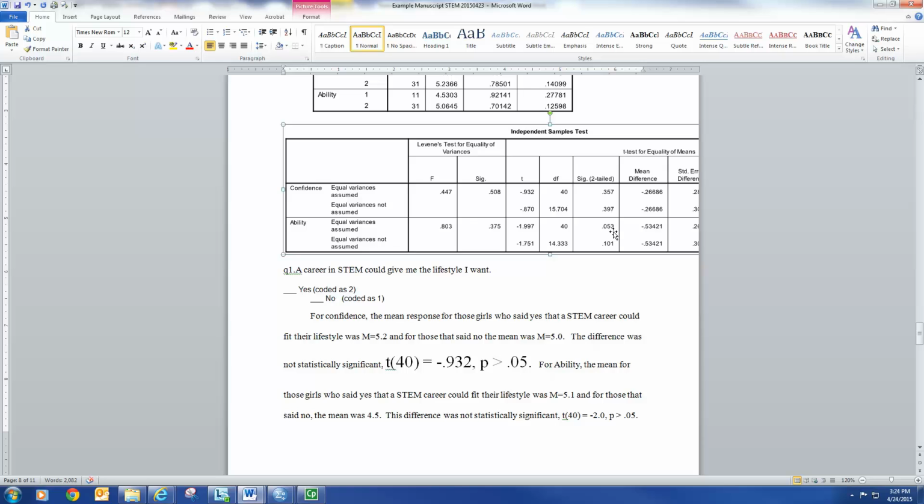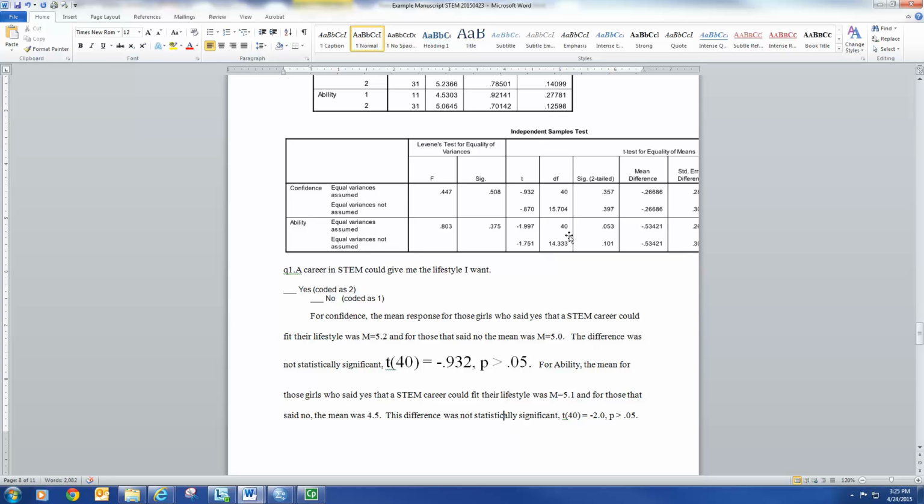So the mean for the ones coded yes, which was the 2, was 5.06 up here, and we'll round that to 5.1. And for those who said no, it rounds to 4.5.